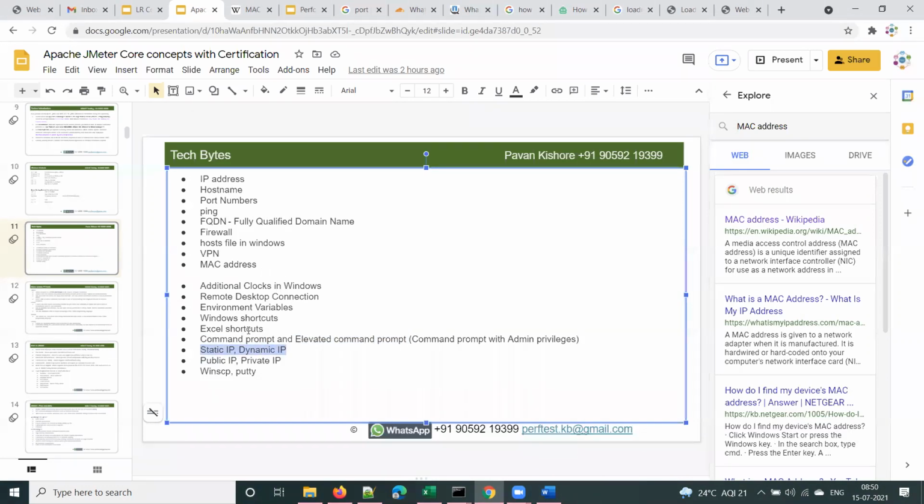And the assignments for you today will be Excel shortcuts, and let me add Word training also. So please go through this Excel training and Word training.